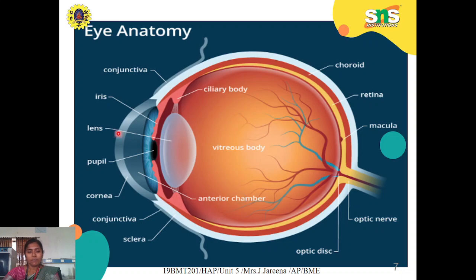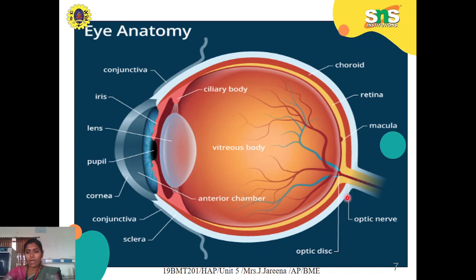And then you also have this sky blue color. The colored part of the eye is your iris. Then you have the ciliary body muscles, which support your pupil and lens, and control the amount of light entering the eye.